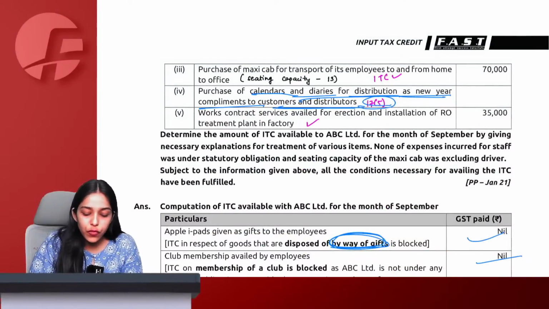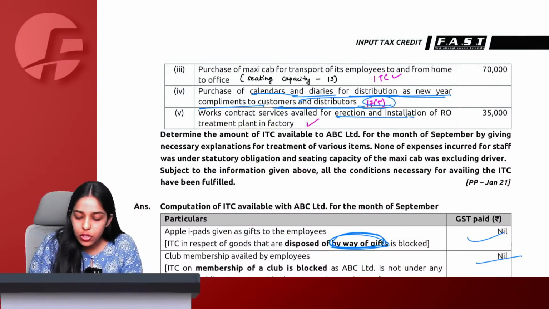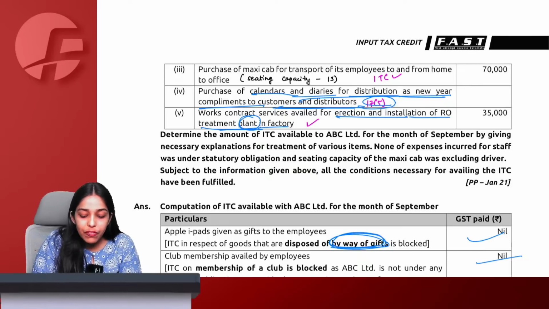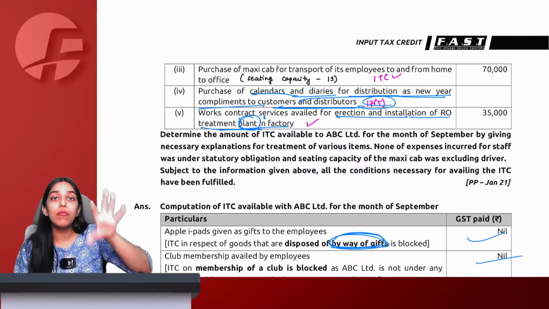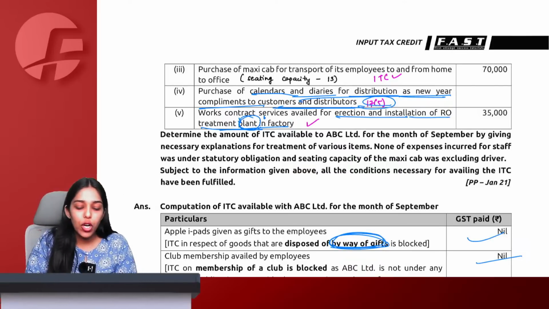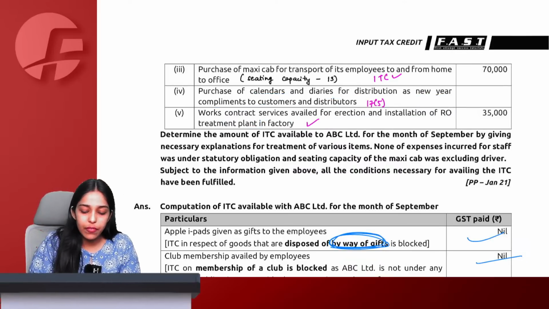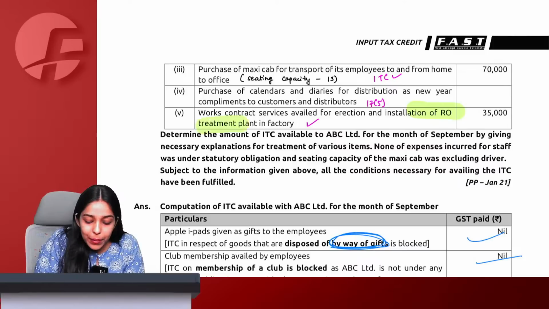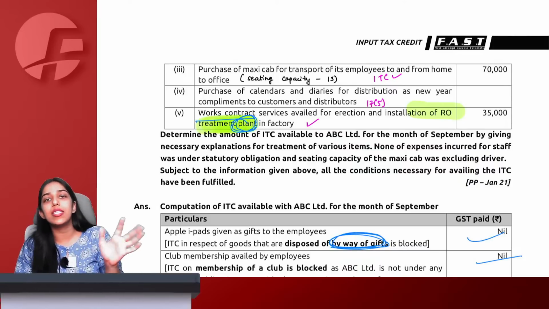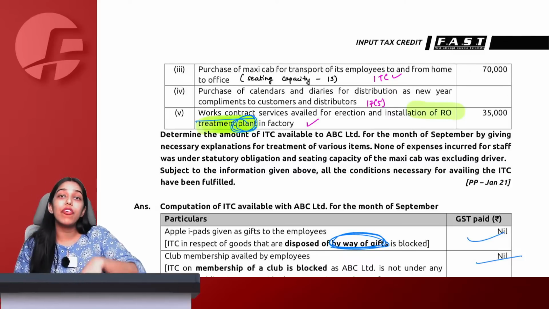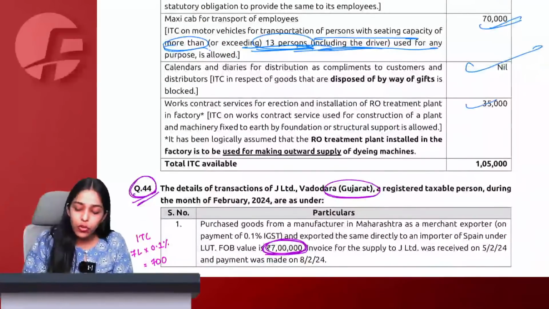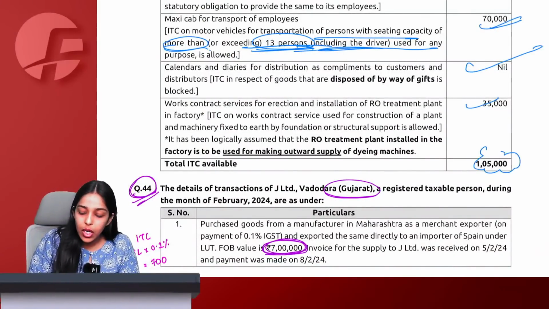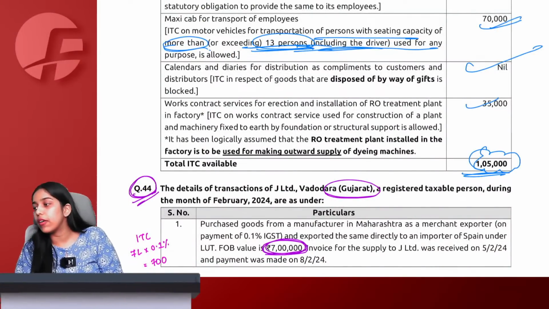And last point, works contract service availed for erection and installation of RO treatment plant in factory. See, construction and works contract for immovable properties, ITC is blocked. But for plant and machinery, ITC is available. We are building a RO treatment plant. Just because it is works contract doesn't mean ITC will be blocked. Works contract for immovable properties, we say ITC is blocked. This is for a plant and machinery. Therefore, ITC will be allowed, and this is the total eligible ITC available with us.